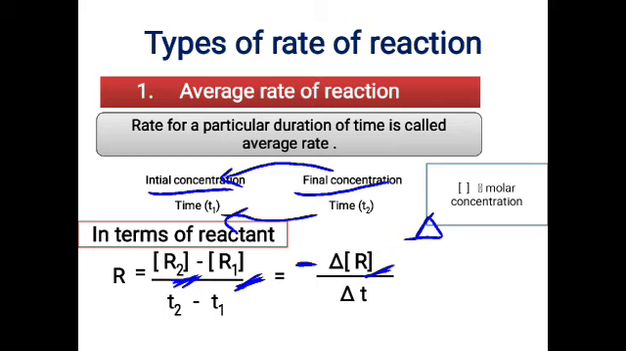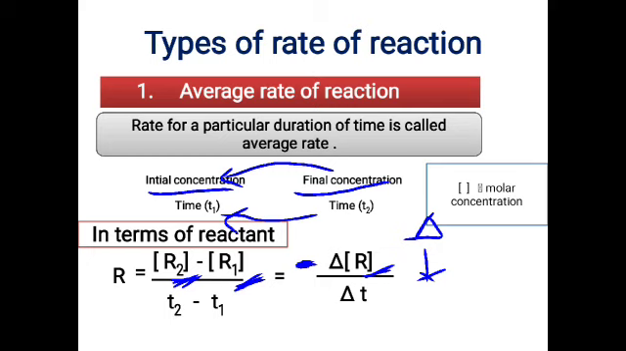So when you subtract, if you have a lesser value minus the higher value, you will automatically end up getting a negative value. This negative value indicates that the concentration of the reactant is decreasing with respect to time. So that is the reason you will be putting a negative sign.